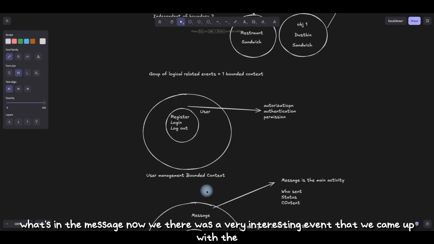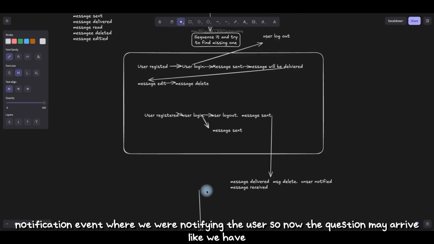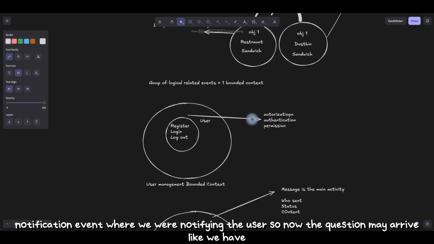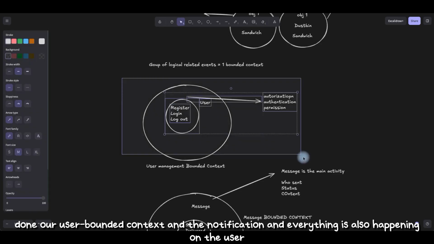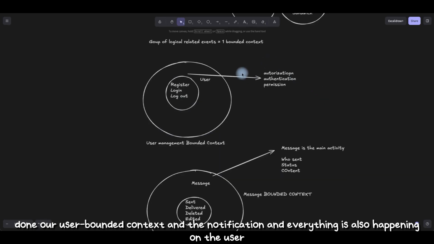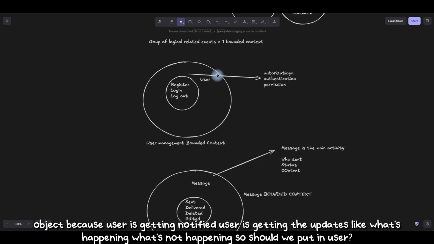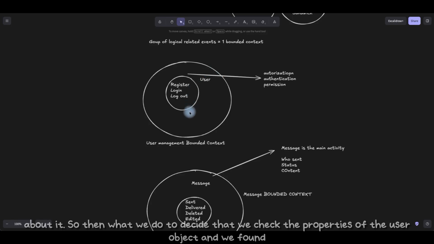Now there was a very interesting event that we came up with, the notification event, where we were notifying the user. So now the question may arise: we have done a user bounded context, and the notification is also happening on the user object, because the user is getting notified, the user is getting updates about what's happening and what's not. So should we put it in the user bounded context?